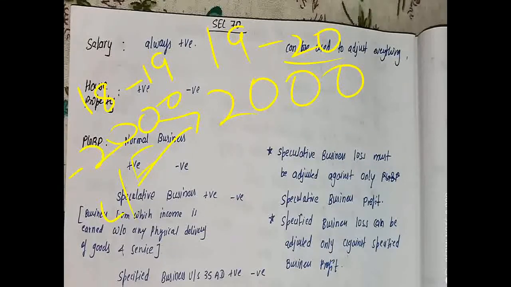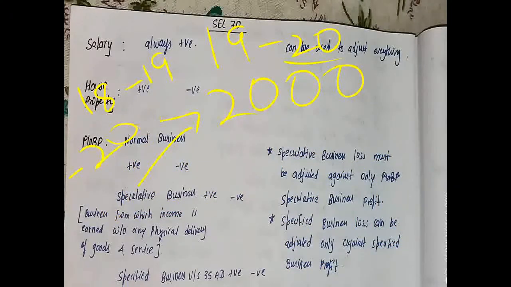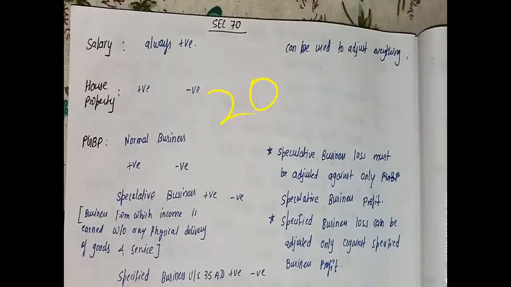So this particular loss can be set off against this particular profit, that is, against the speculative business profit only. So in this year the amount becomes nil, because we are having a profit of 2,000 and we have carried forward losses of 2,000 from the last year. So we have set it off, right? So in the year 19-20 we are not having any profit from the speculative business. Is it clear? So you have to keep in mind under which head we can make the adjustment.